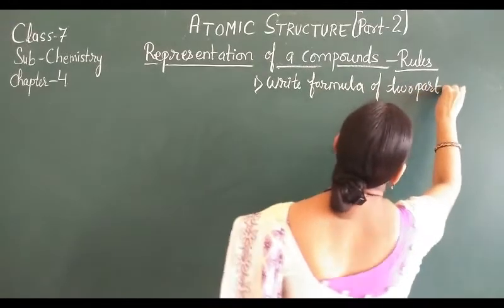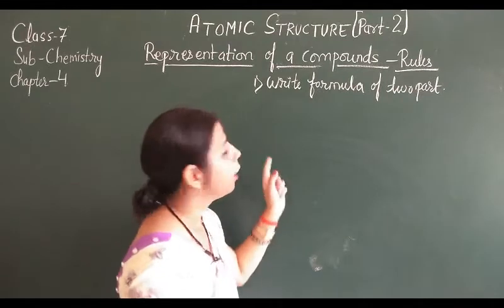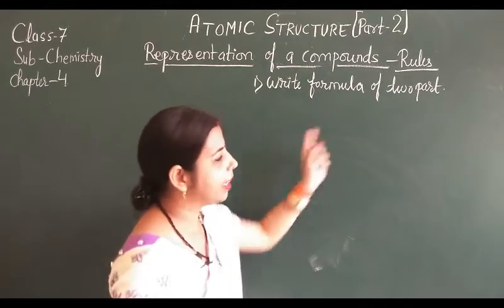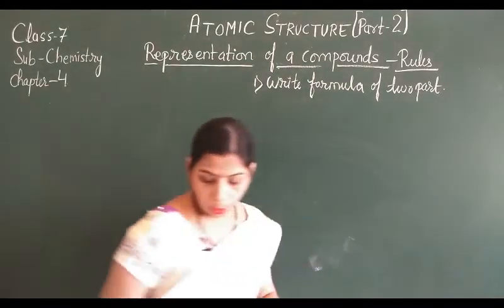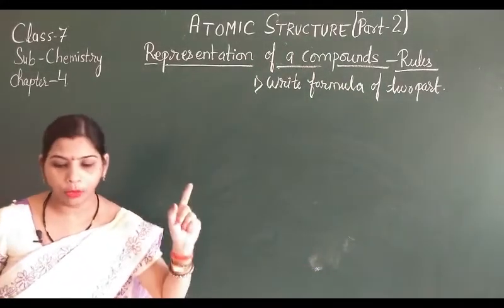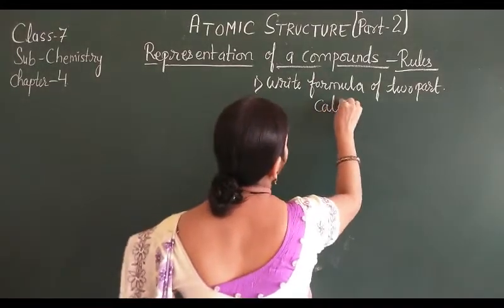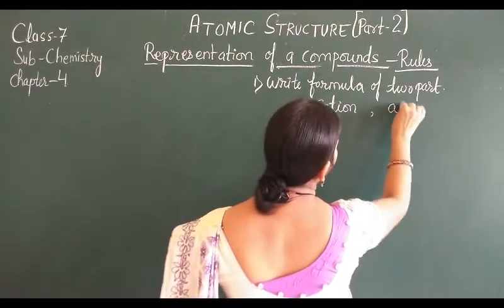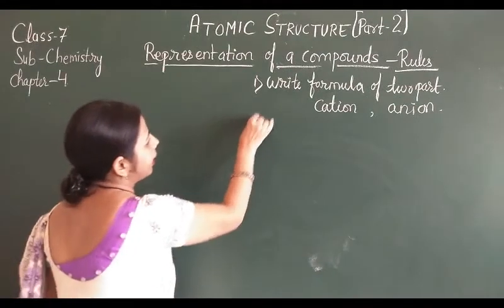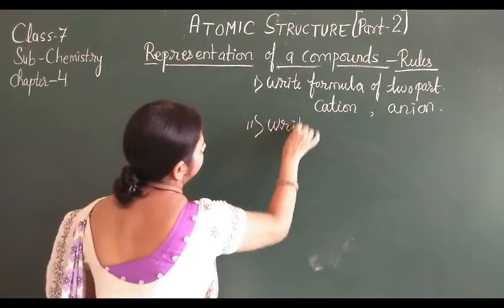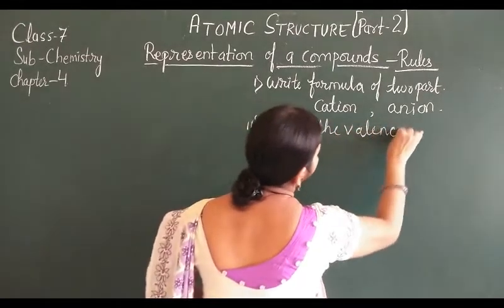When you are going to write the formula, one more important thing should be kept in mind. First we are going to write the cation part and then the anion part. That means the formula is going to be written with the cation first, followed by the anion. Now the second thing: write the valency of these things.